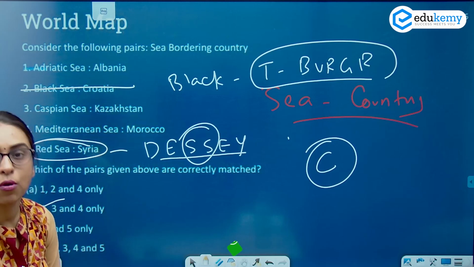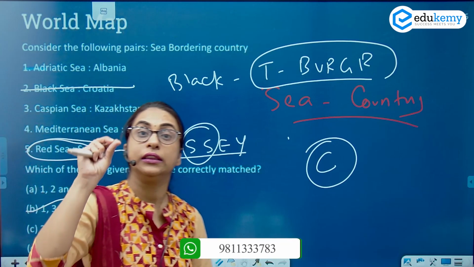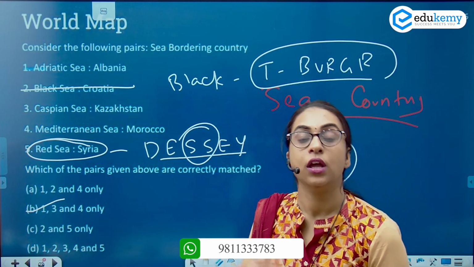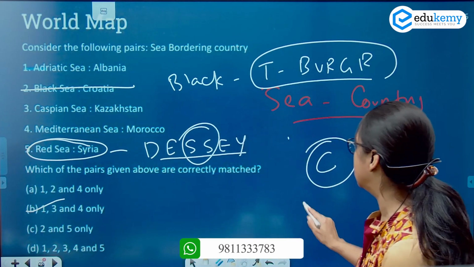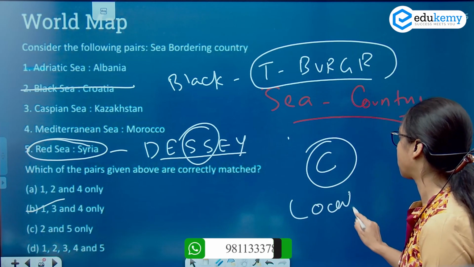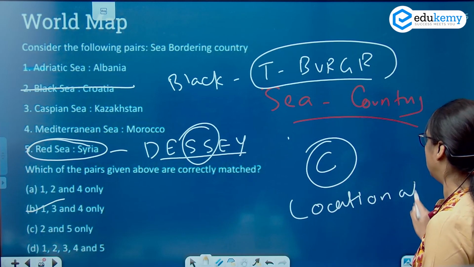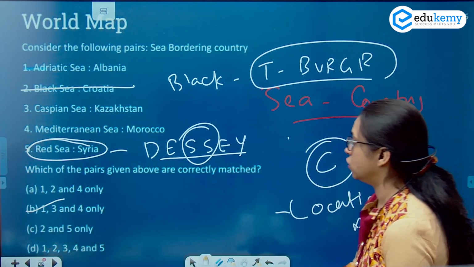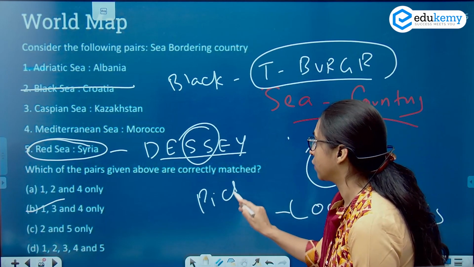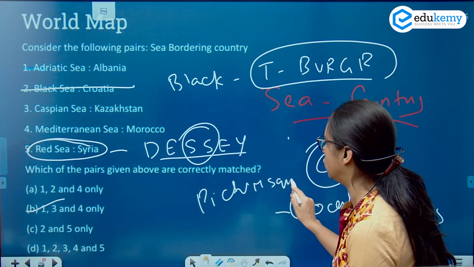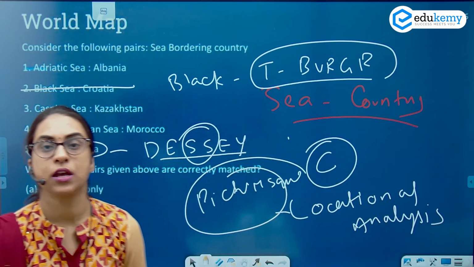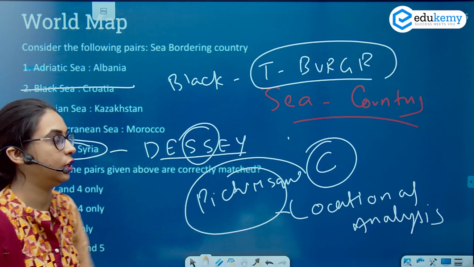So it is very important to remember the exact countries if you are going for the short form. What will help is your locational analysis, your picturesque memory will come into play. So don't simply rote learn the short forms, but also have that image in your mind.